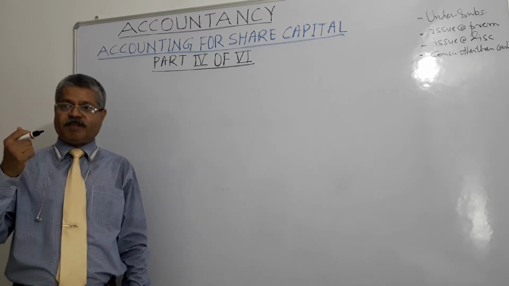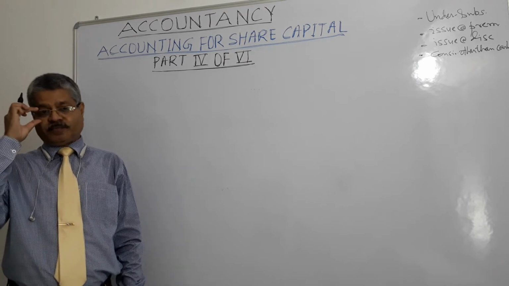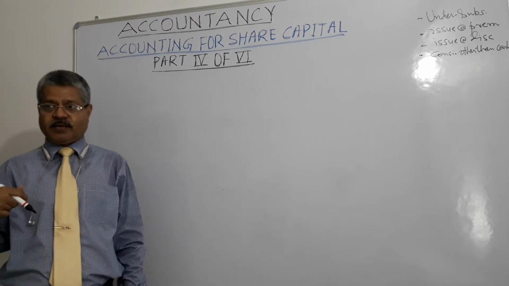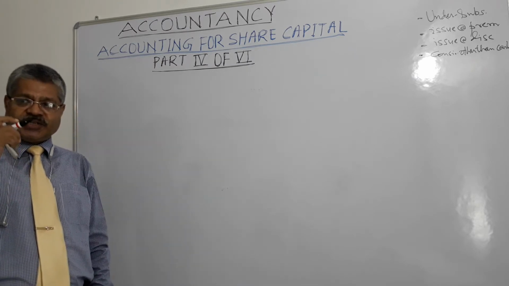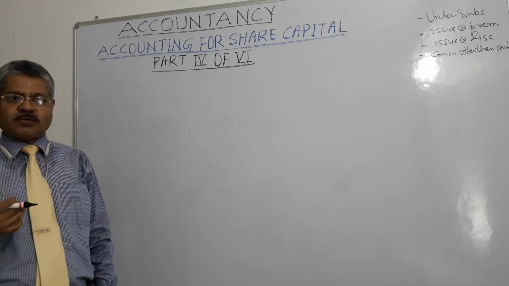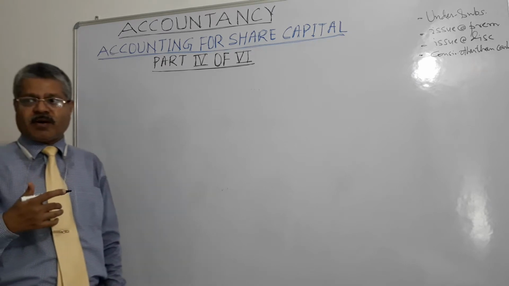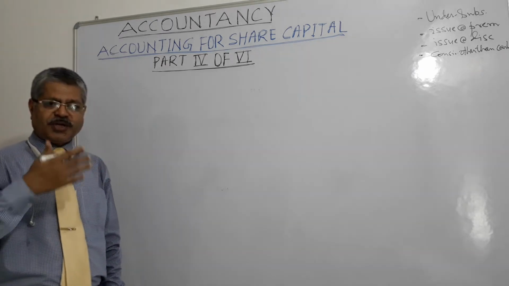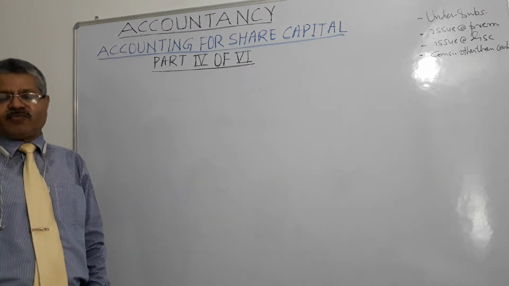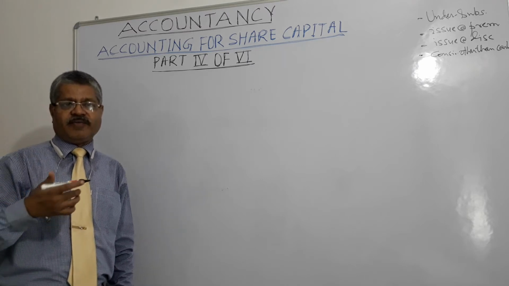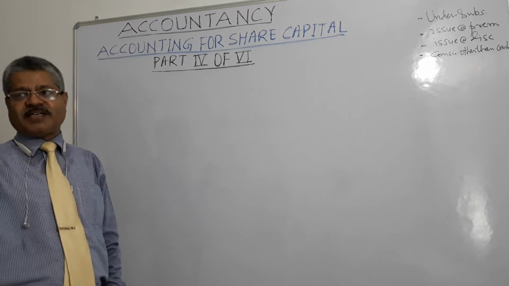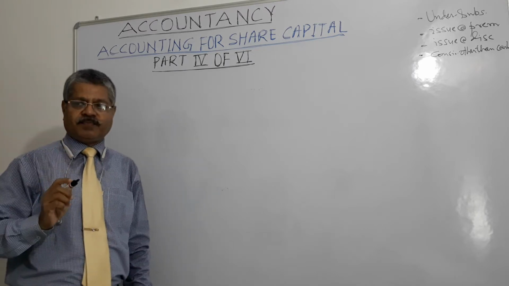Then next entry will be premium amount called with call money. The company is calling premium amount with call money, right? So the entry will be debit share call account and credit those two accounts, share capital account and securities premium account, right? Amount due on first call or second call or third and final call, whatever is relevant, will be written. Amount due on first, second, third call at rupees per share including premium, right?